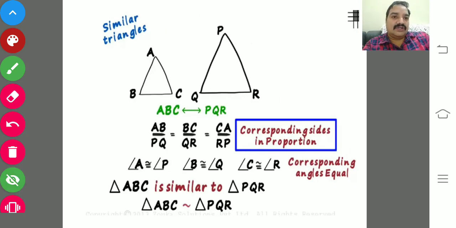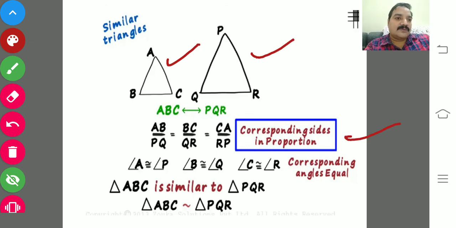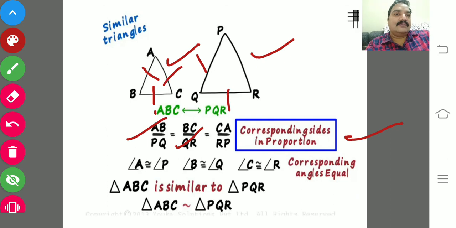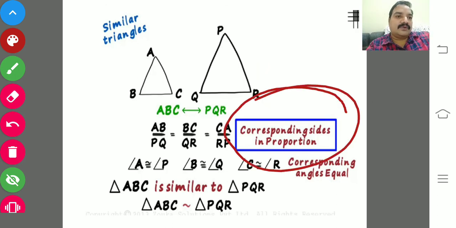The two triangles are said to be similar when the corresponding sides are in proportion, like AB by PQ, BC by QR and CA by RP, or AC by PR, your wish. So the first important property is that the corresponding sides in proportion should be equal.